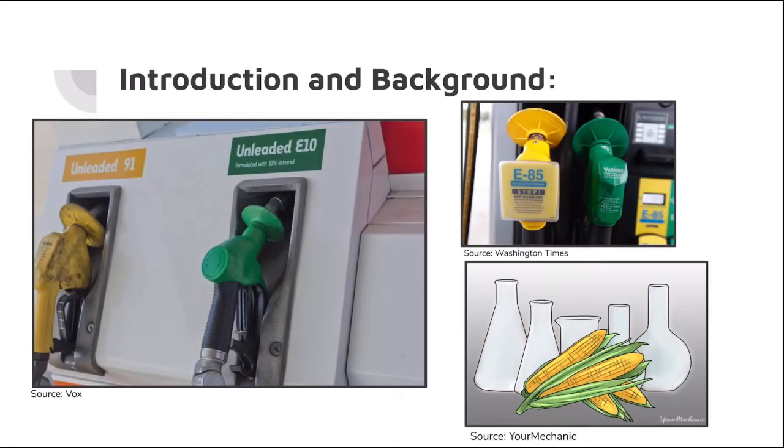Ethanol is a form of alcohol that is derived from many forms of plant biomass. This alcohol is then blended with gasoline in order to increase the amount of octane present and reduce the carbon monoxide. There are multiple forms of ethanol that are widely used. The most commonly used blend would be that of E10, which is composed of 10% ethanol and 90% gasoline, and is approved for most general gasoline-powered vehicles.